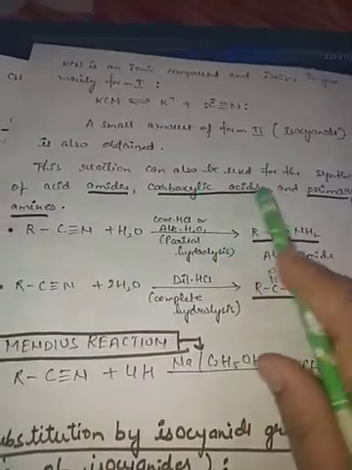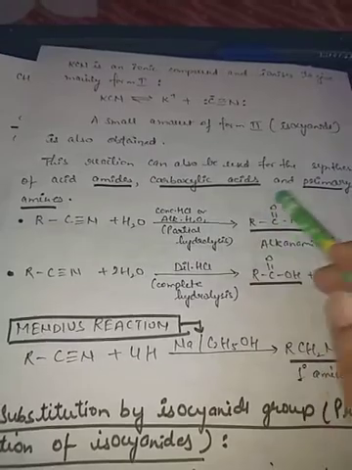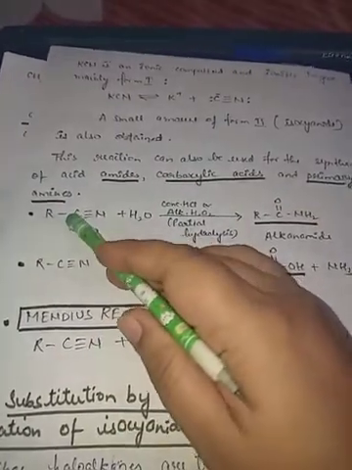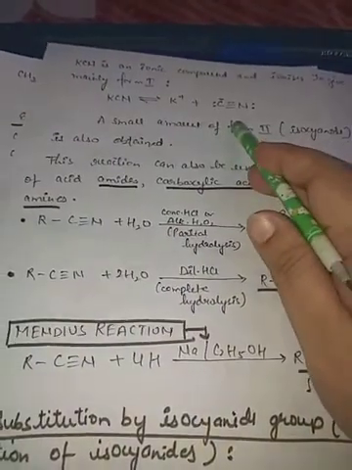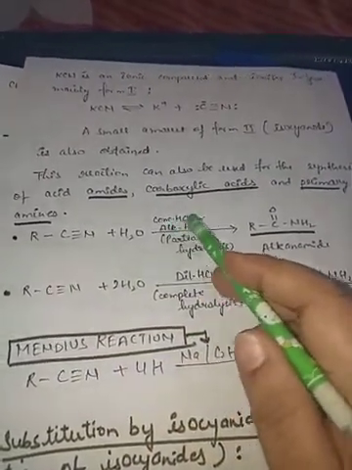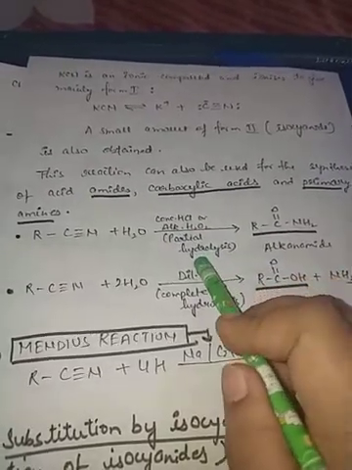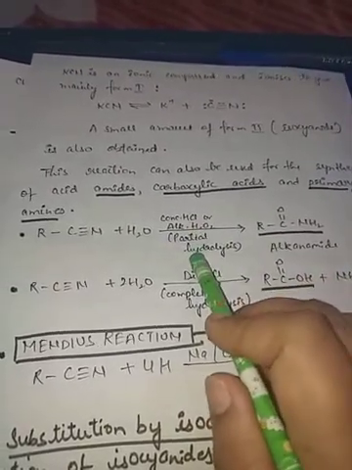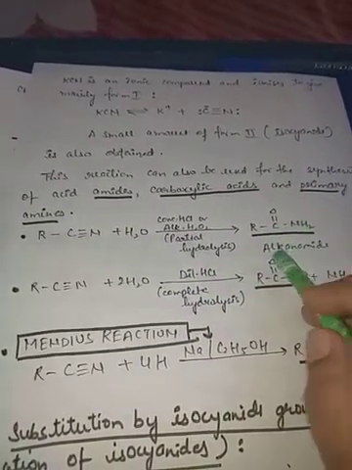This can also be used for synthesis of amides, carboxylic acids, and primary amines. Now see how. If cyanides formed from KCN are treated with water, conc. HCl or alcoholic H2O2, then they will undergo partial hydrolysis, and we will get C=ONH2.